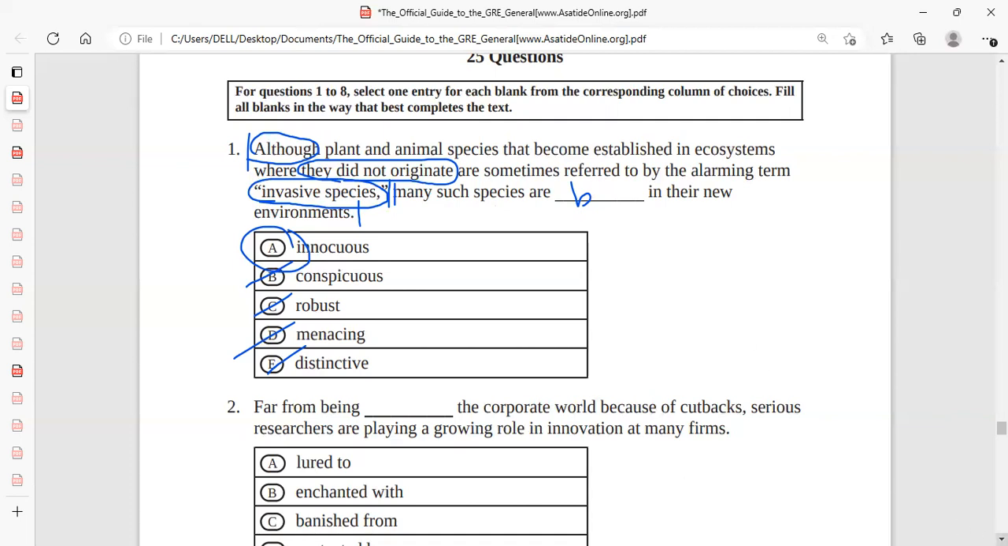Okay, all right, got it? Okay. Clear? Yes.